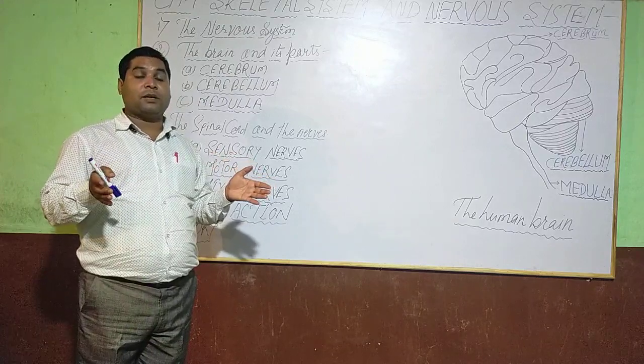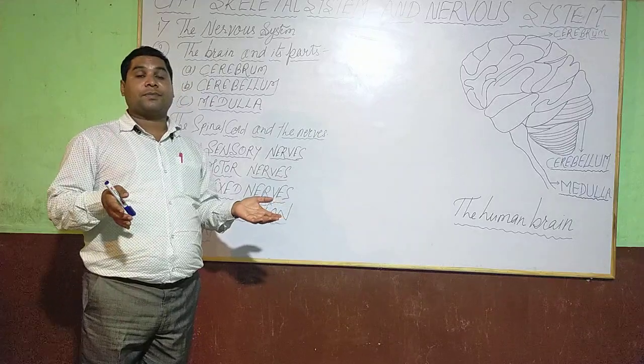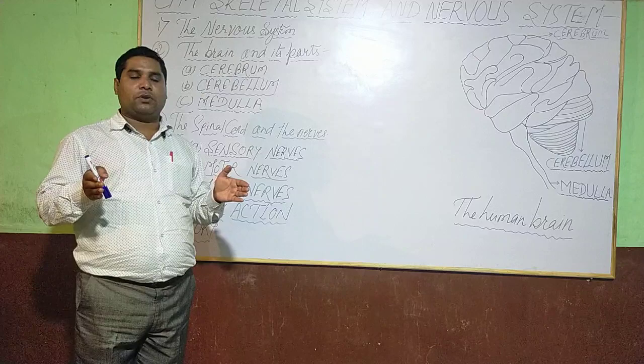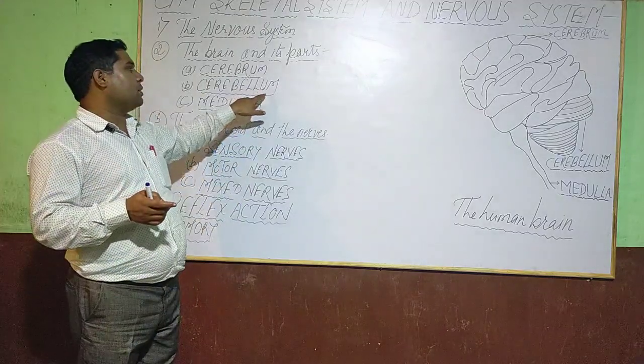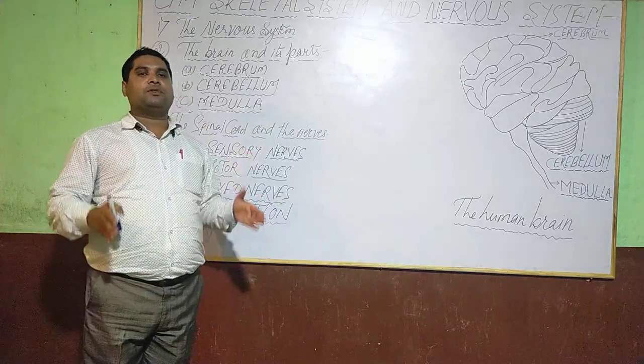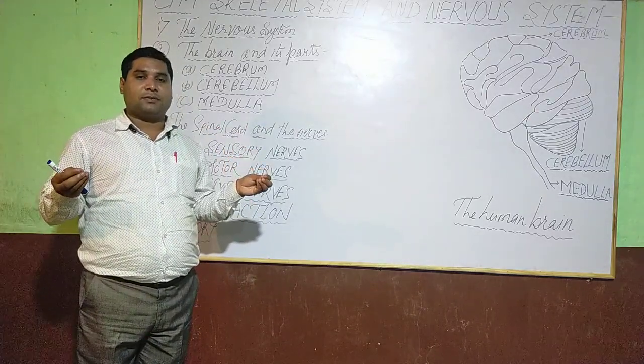You may have noticed sometimes we lose our balance and we fall down. But our posture, our balance is controlled by the part of the brain known as cerebellum. Due to that, we are able to stand straight without losing our balance.